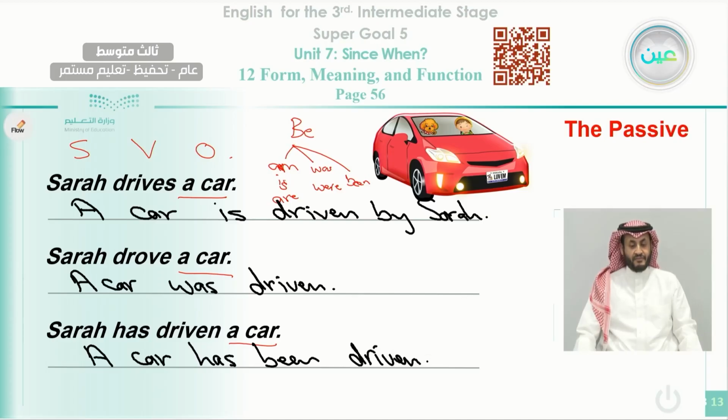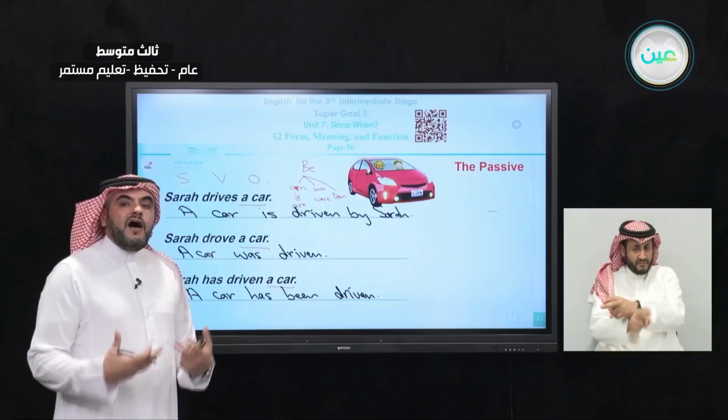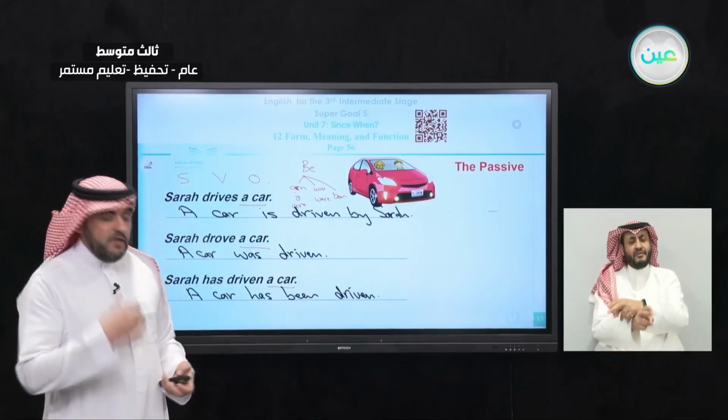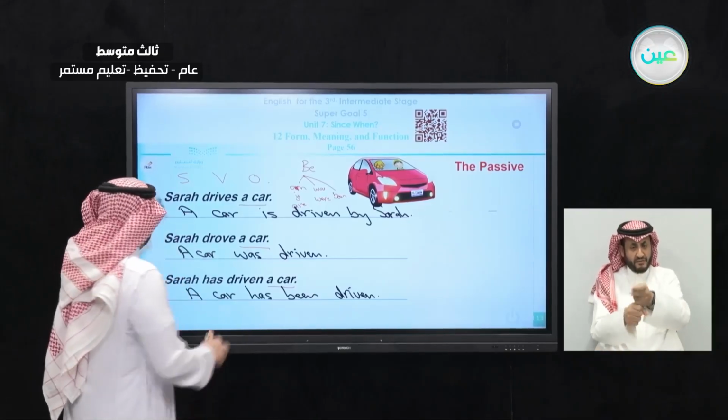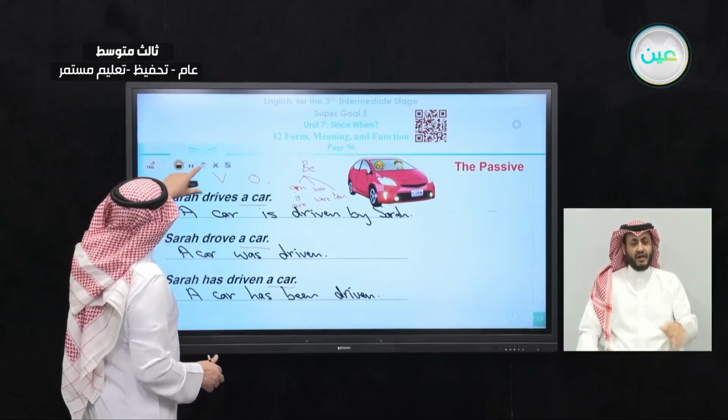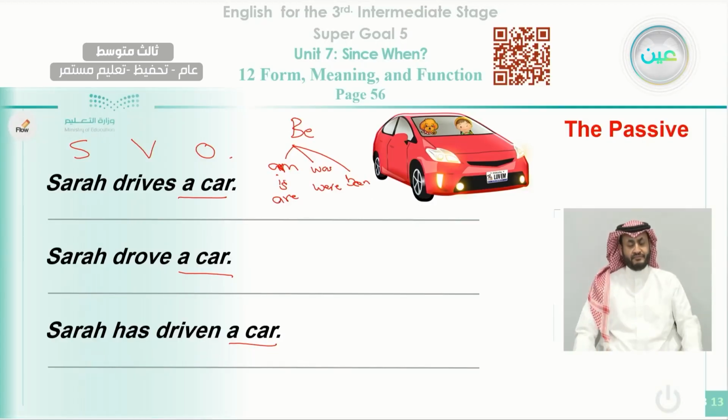Okay, this is how we can form the passive form out of the active form. We'll see some examples also. Let's clean the board now and go to the next slide.